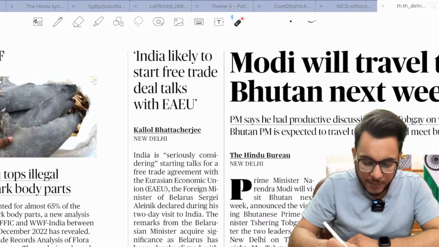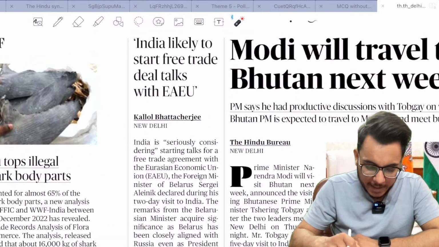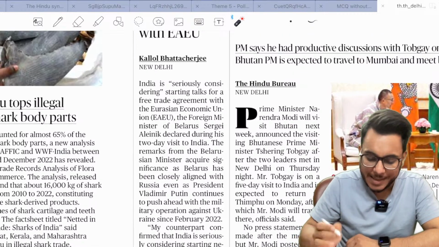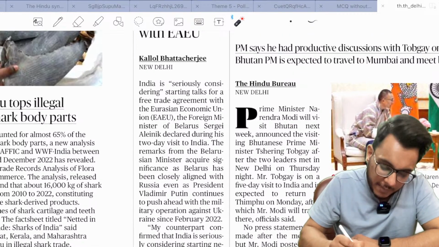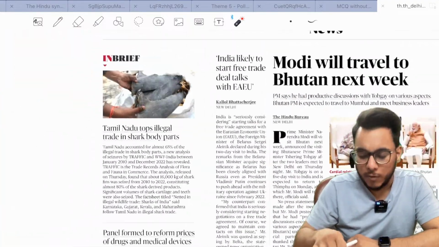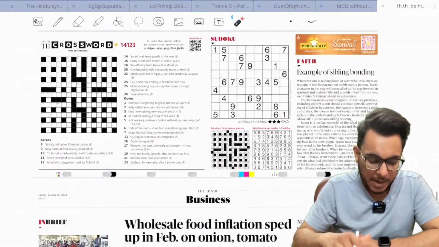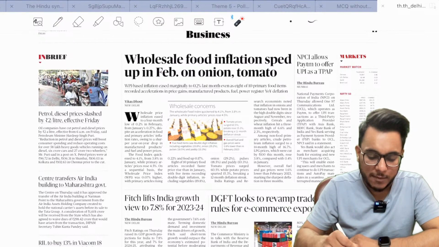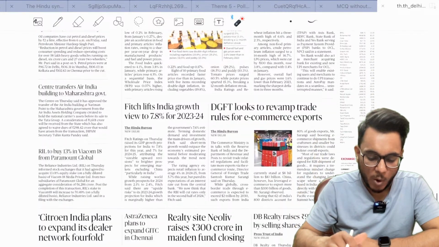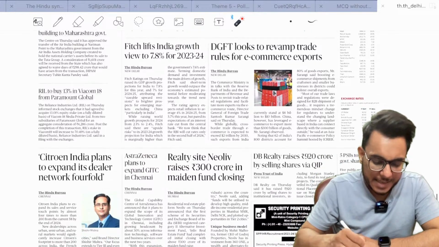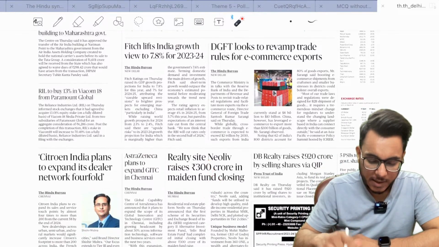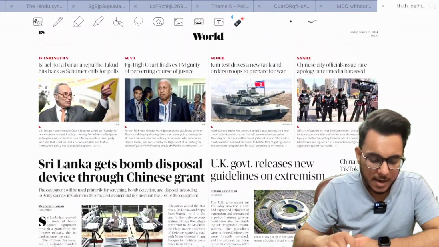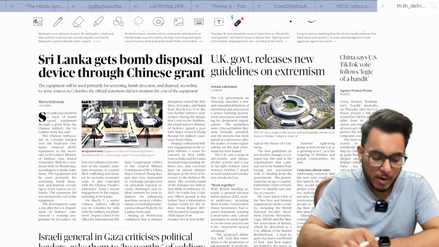"India likely to start free trade deals with EAEU, EU." Basically, India is considering a free trade agreement with the Eurasian Economic Union. It has been contemplated for a very long time. Then moving on to the business page, "Wholesale food inflation sped up in Feb on onion, tomato." Then, guys, largely we have corporate trends, etc. in this particular direction. And then on the world page, here we have these two developments.